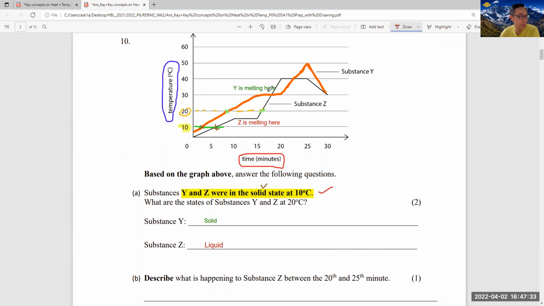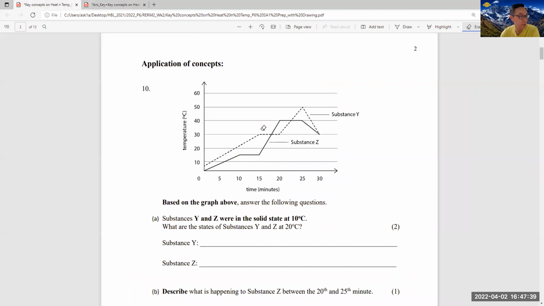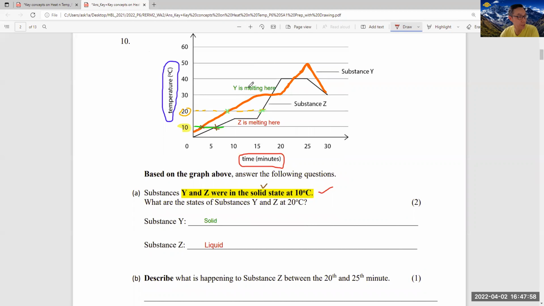And similarly at this part, at the 15-minute, Y is melting. Because you see the original graph here, at this part, can you see? This part, and it is a horizontal line. That means at the 15-minute, substance Y is starting to melt. It melts for 5 minutes, then the temperature increases. So annotation is important. By doing that, actually you can get the answer very fast.